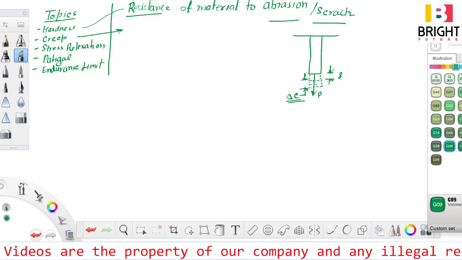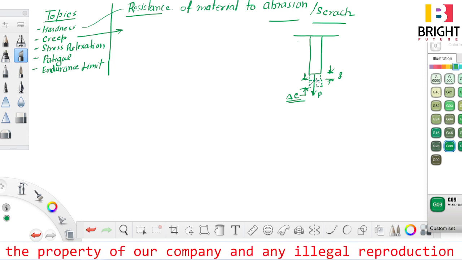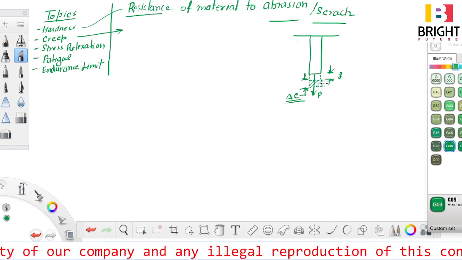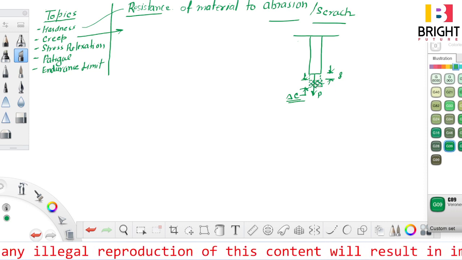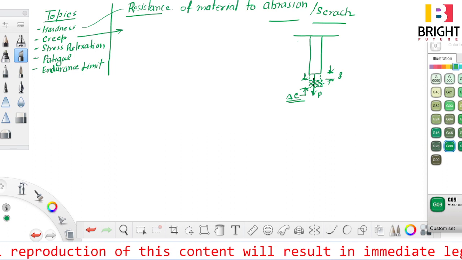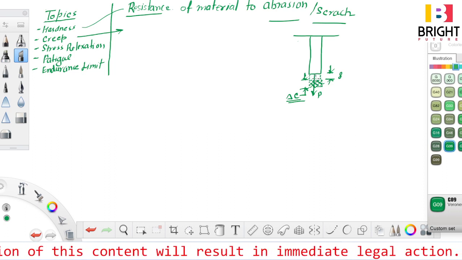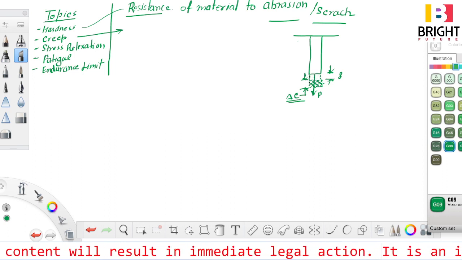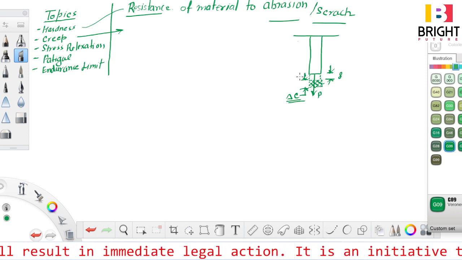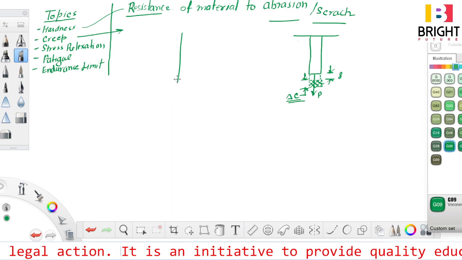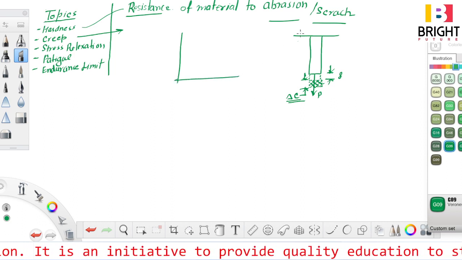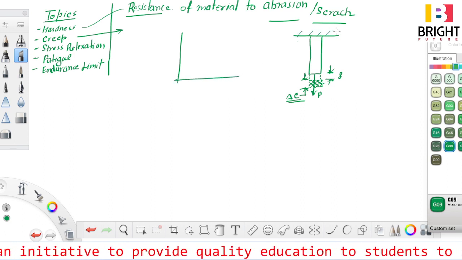This deformation is known as creep, and it is permanent in nature. If I release load at this time, only the elastic deformation will be recovered, but this will be permanent in nature.